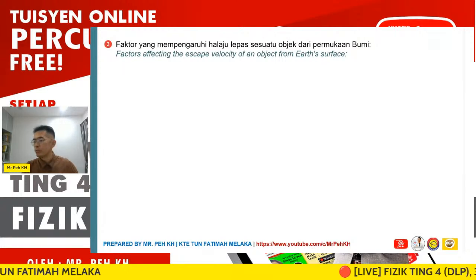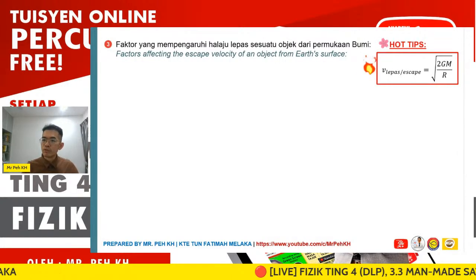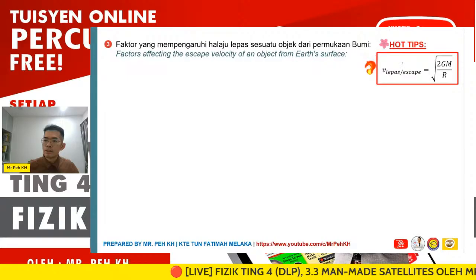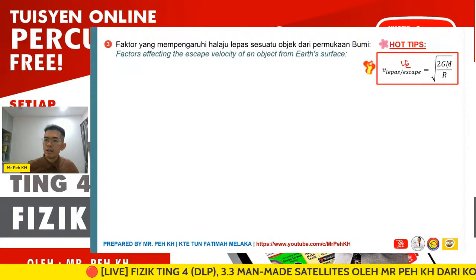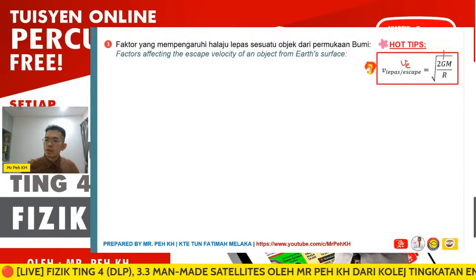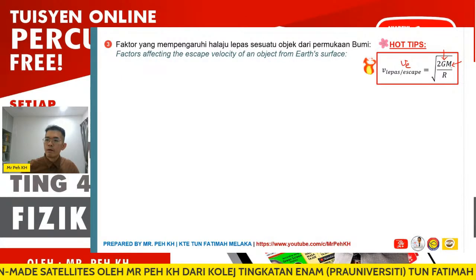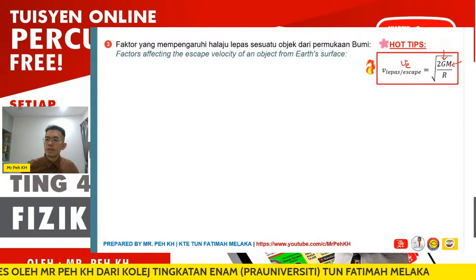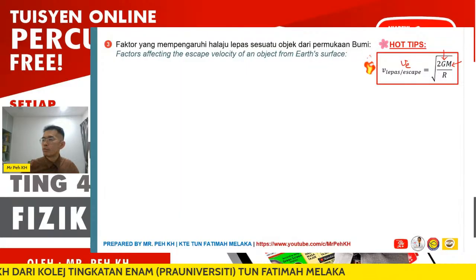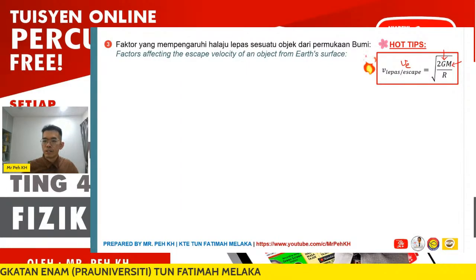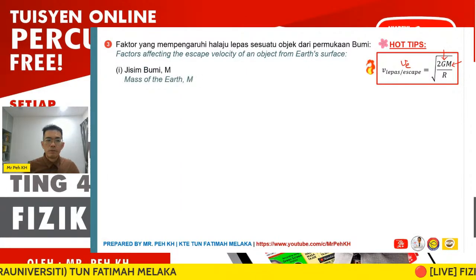We can discuss this by using this formula. Here we are using v_e already. It is affected by G, which is a constant value, and M, which is also constant, right? However, if we look at M and R, they are the only two parameters affecting the escape velocity. First, the mass of the Earth.